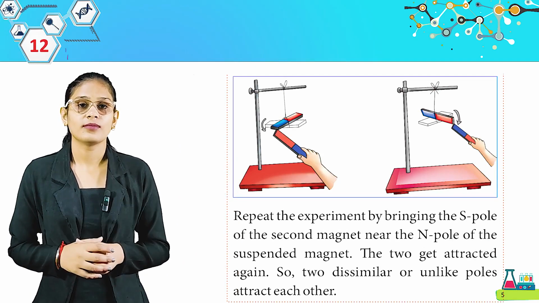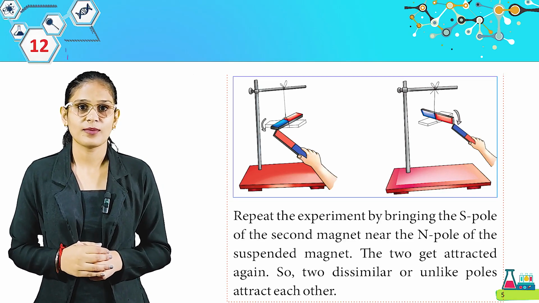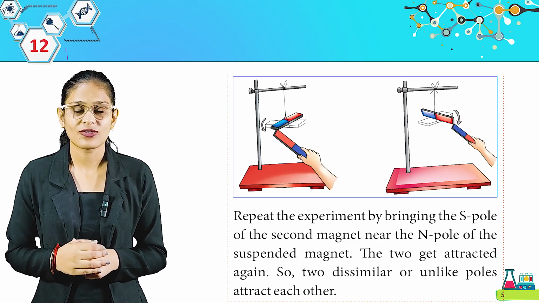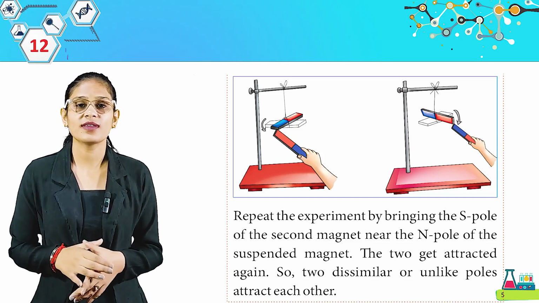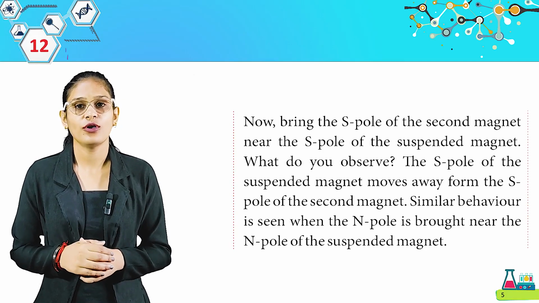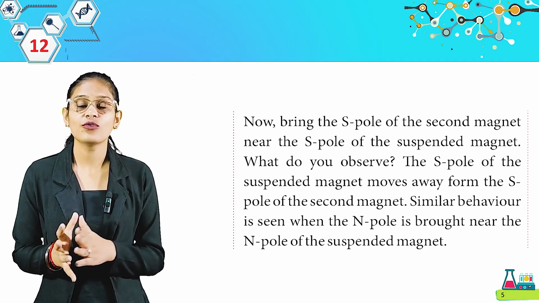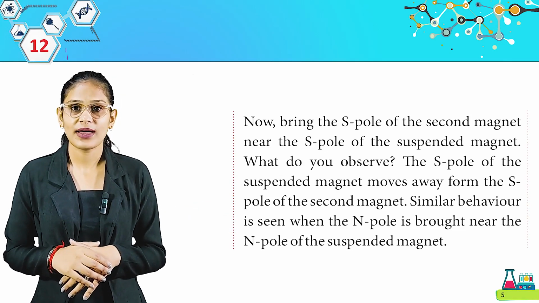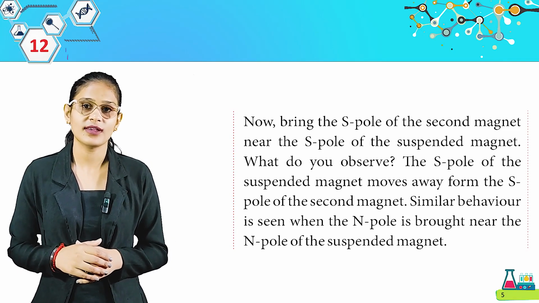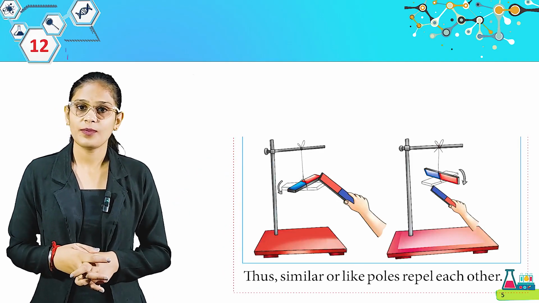Repeat the experiment by bringing the south pole of the second magnet near the north pole of the suspended magnet. The two get attracted again, so two dissimilar or unlike poles attract each other. Get it, student? That's how you can perform this activity. It's very easy. Now bring the south pole of the second magnet near the south pole of the suspended magnet. What do you observe? The south pole of the suspended magnet moves away from the south pole of the second magnet. Similar behavior is seen when the north pole is brought near the north pole of the suspended magnet. Look at this picture. Thus, similar or like poles repel each other.